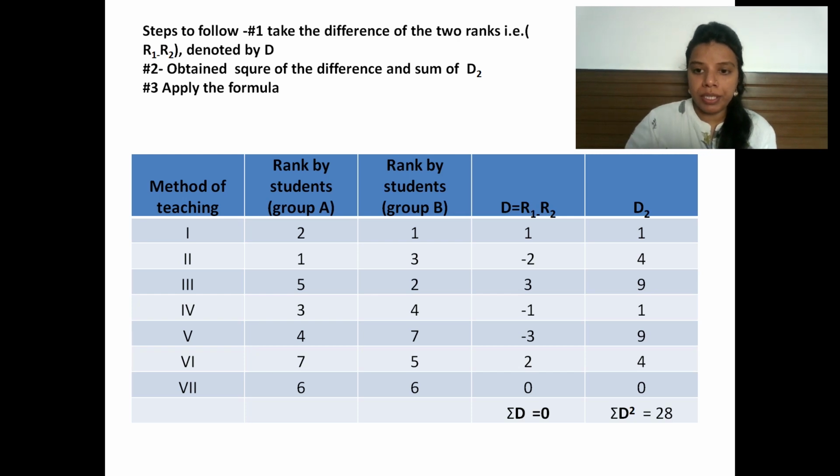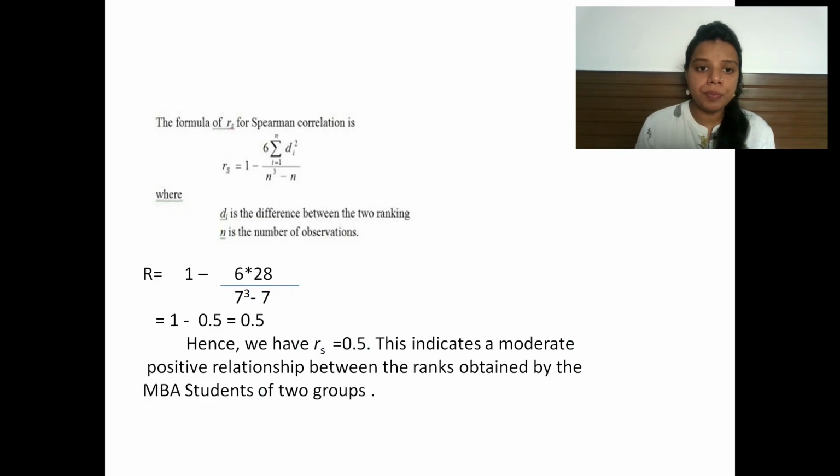That is 28 here. Now put the sum of d square in the formula, and you will get the rank correlation. So we have a rank correlation of 0.5, which indicates a moderate positive correlation between the ranks obtained by the MBA students of the two groups.